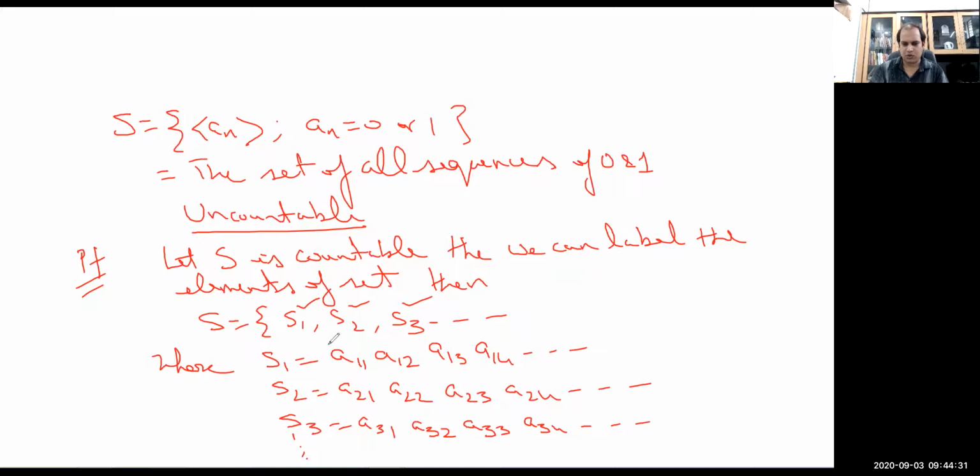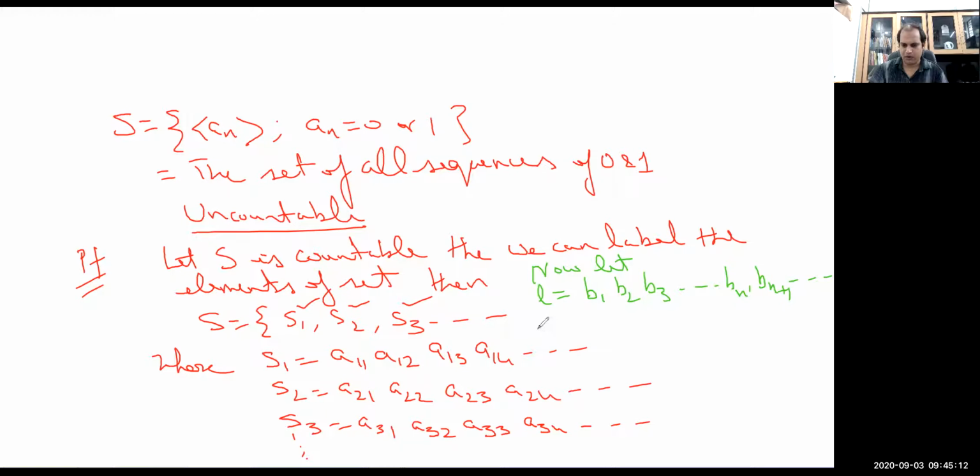Now at each entry, A11 will be either 0 or 1. Similarly, A12 will be either 0 or 1, and A13 as well. Now we will try to construct another sequence L equal to B1, B2, B3, Bn, Bn plus 1, and so on. My digital pen hangs down, so just wait.